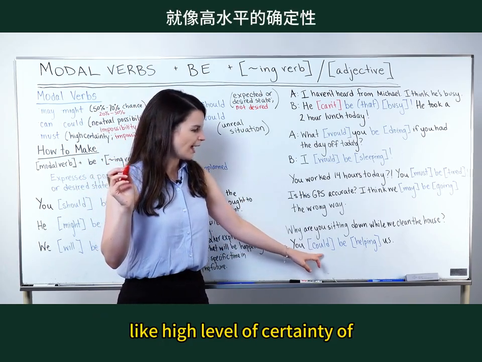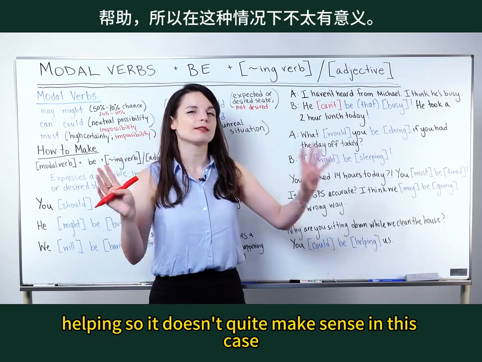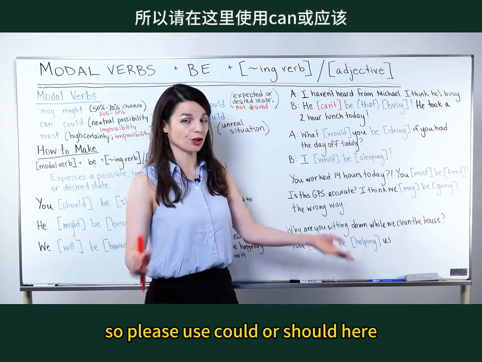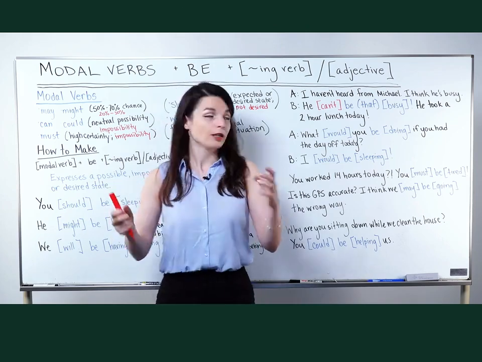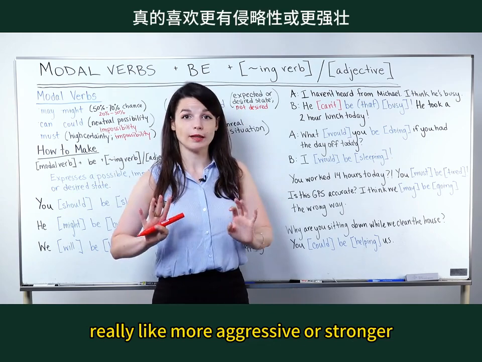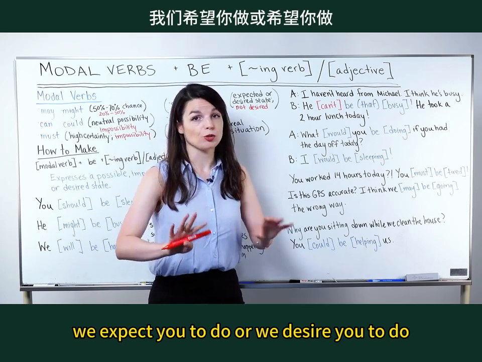A high level of certainty of helping, so it doesn't quite make sense in this case. So please use could or should here to express a desired action. Should expresses something stronger, like this is something that we expect you to do or we desire you to do.